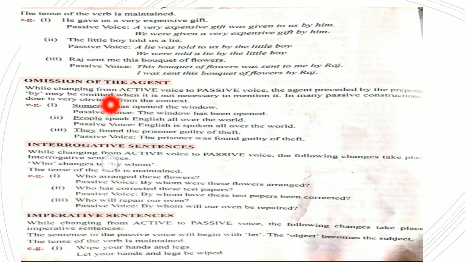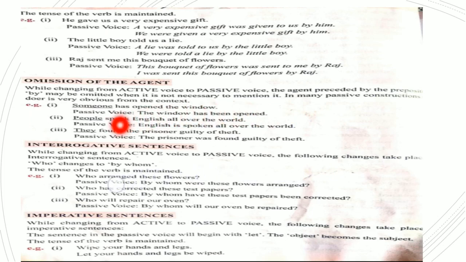Now sometimes the agent is omitted. Now what do we mean by agent is omitted? Someone has opened the window. Passive voice: the window has been opened. Now here it is not necessary to specify by whom. It is understood. People speak English all over the world. English is spoken all over the world. Now by people is understood because animals cannot speak in any language.